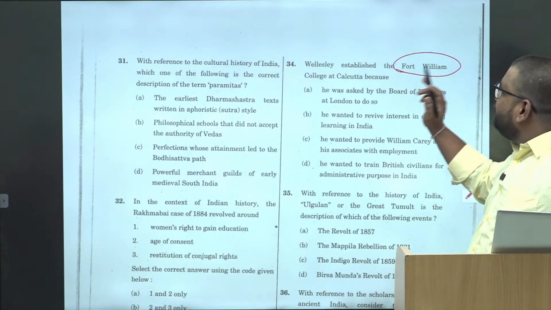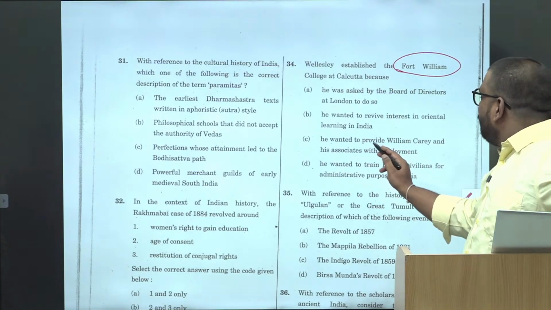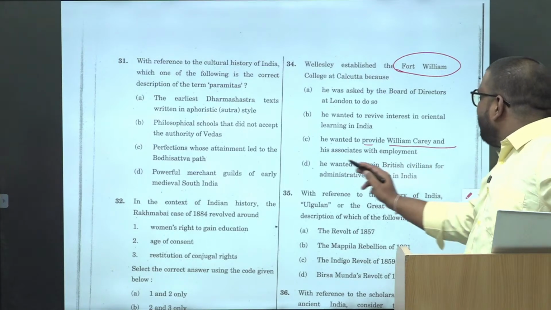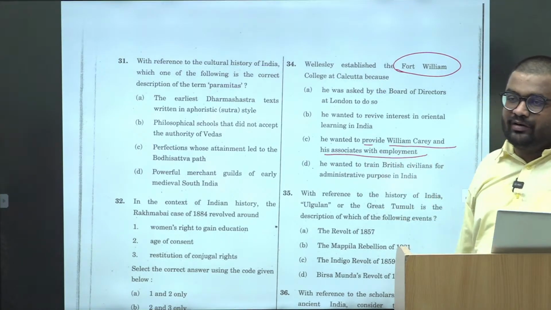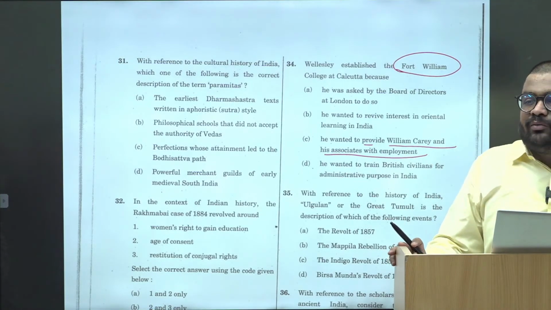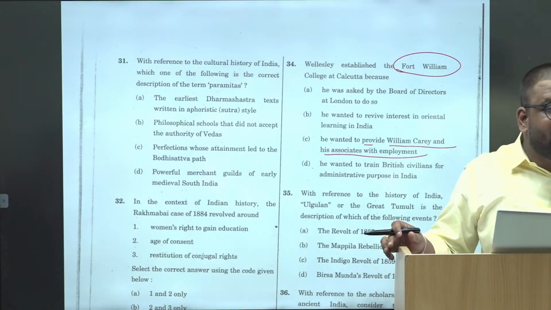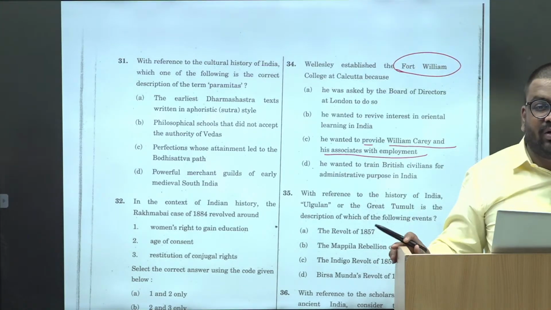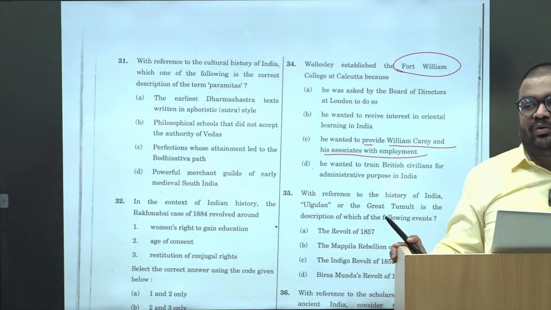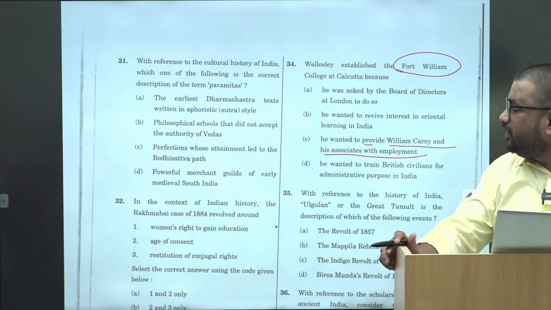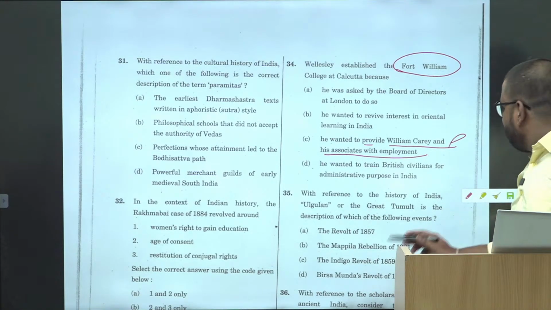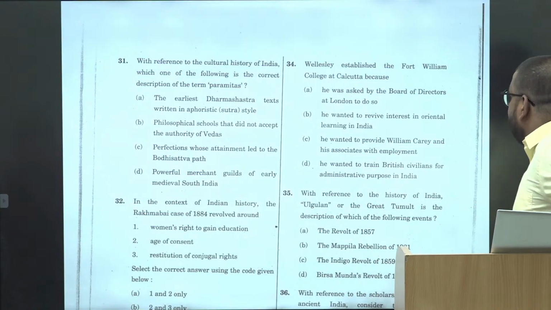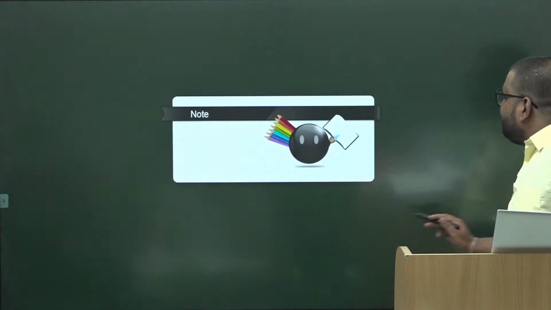He established Fort William College to provide William Carey and his associate with the employment. Okay. William Carey ko basically they are saying ki to give the employment to the William, he established the Fort William College. Okay. So that was the worst possible option that UPSC can give. It was the easy elimination. Okay. Again, the answer is it should be.